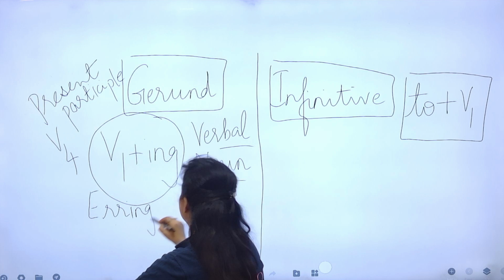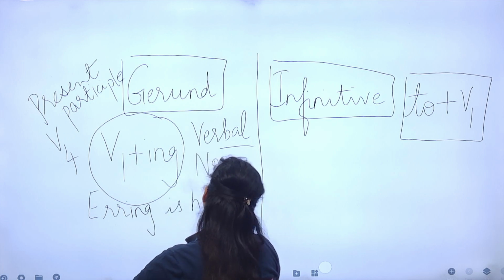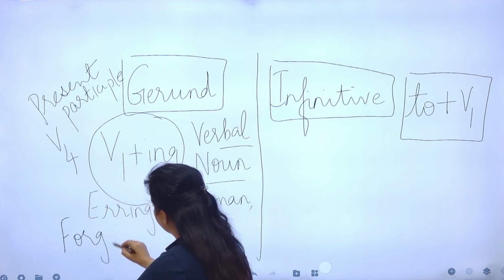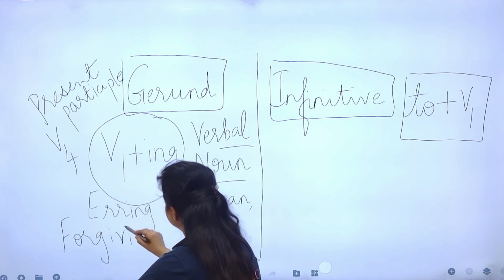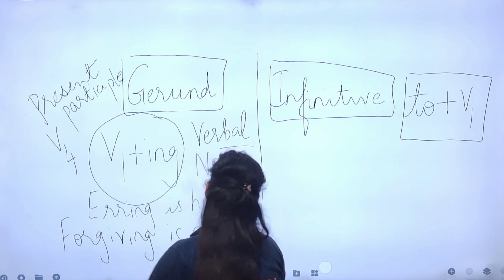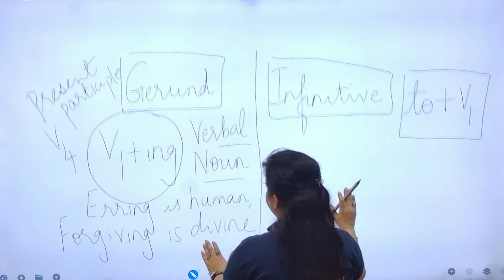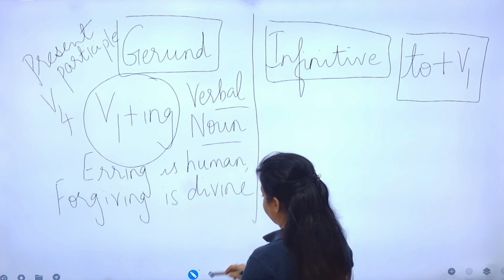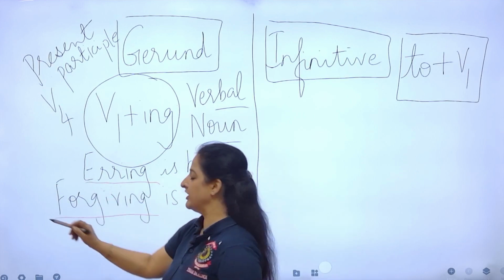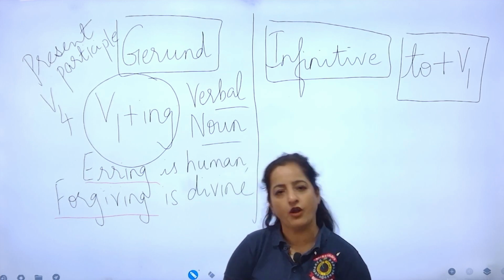Erring is human. Forgiving is divine. Now, if you see in this example, there are two -ing words, but they are not verb forms.